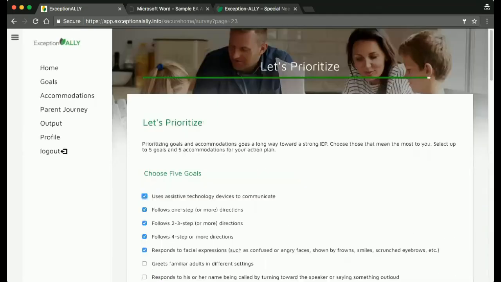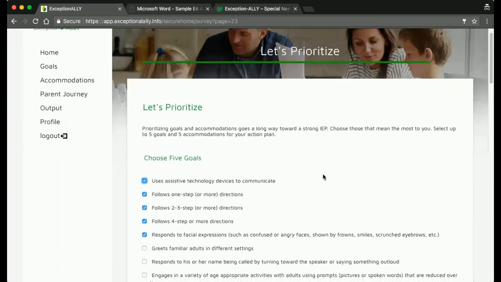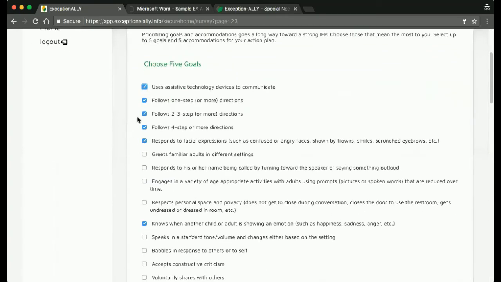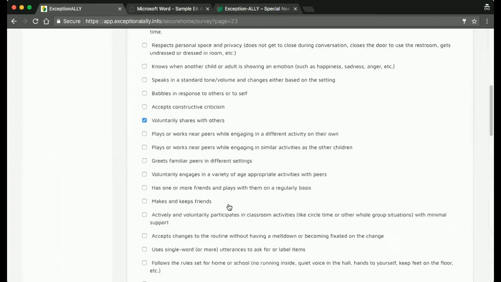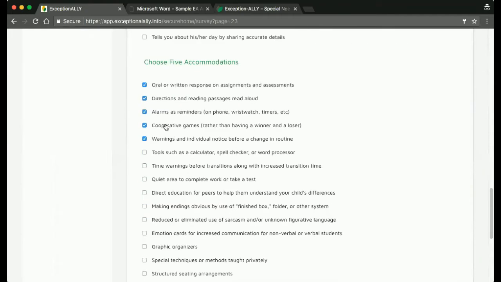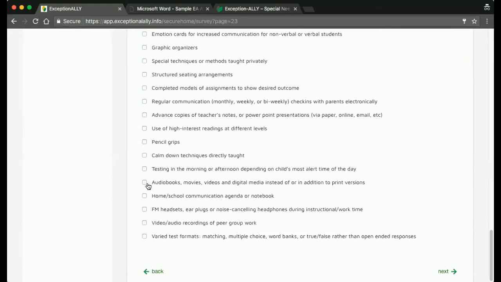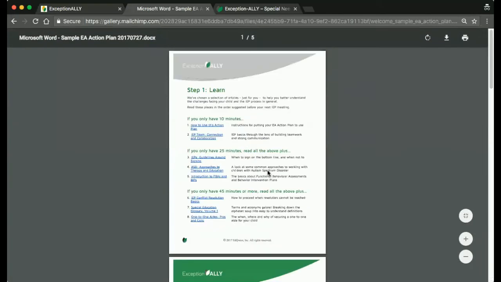Before we do, you'll prioritize 5 goals and 5 accommodations for your action plan. I know it's tough to decide, but being thoughtful about what you pick here will make the IEP meeting much more successful. After you've selected your top goals and accommodations, it's time to get your action plan. Exception Ally sends it directly to your inbox. Your plan has 3 steps.